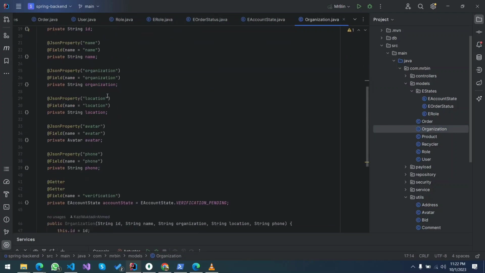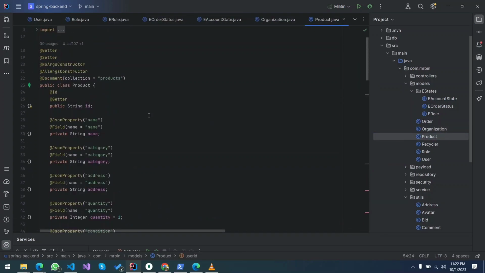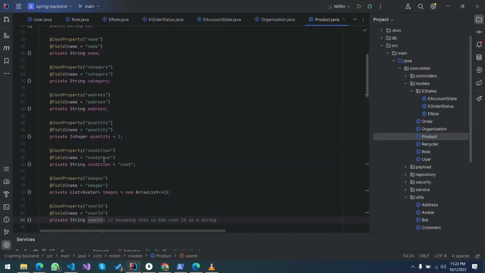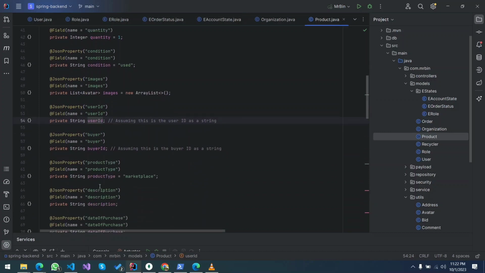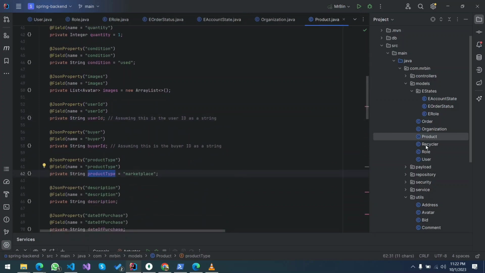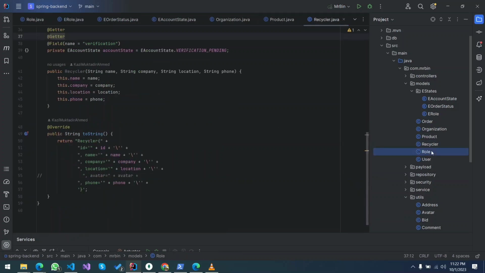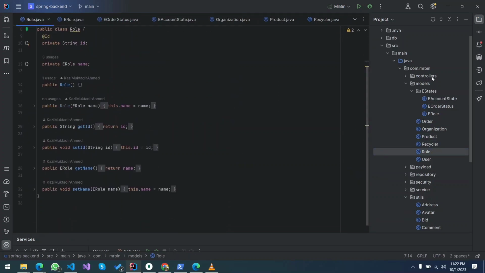For organization, we're just taking in the name of the user that's registering the organization, the organization name, location, and so on. For the product, we're taking a lot of things. For example, we're taking the product type, which is marketplace by default, and then we also have the recycle model and a separate role model.